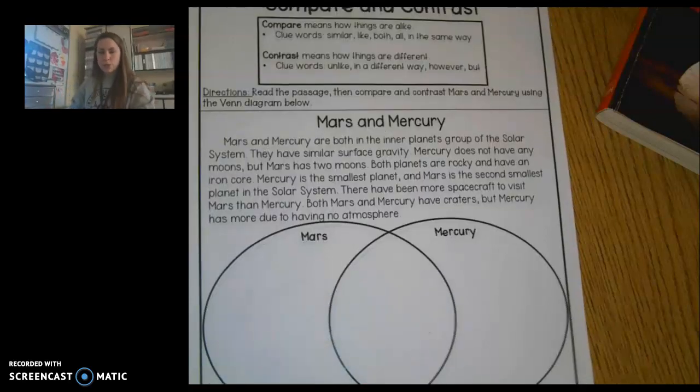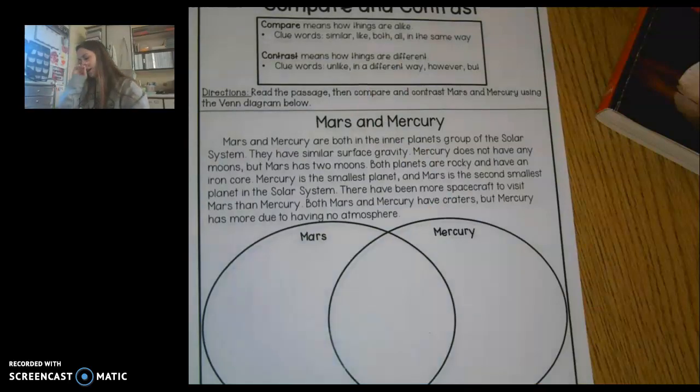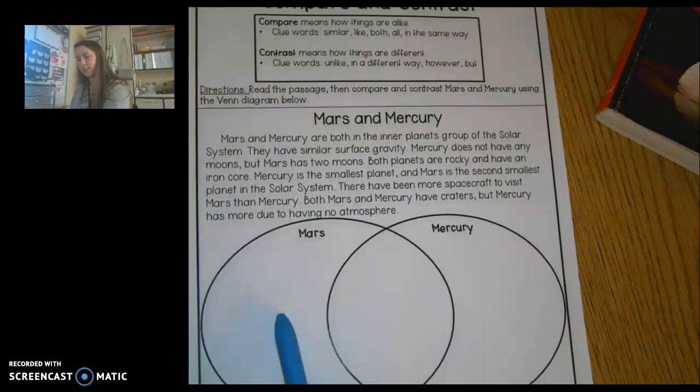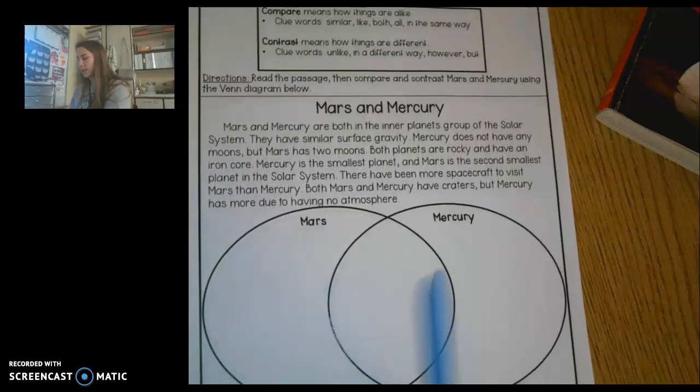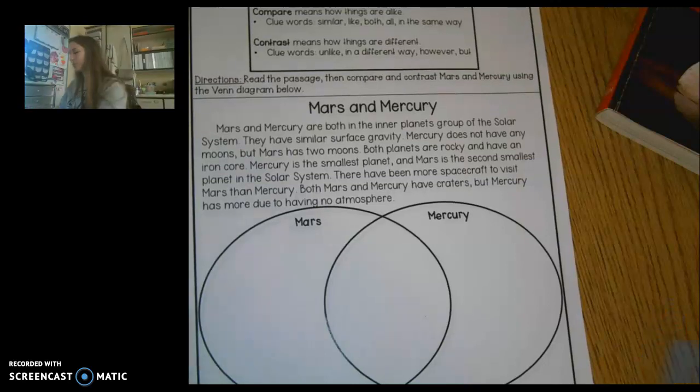As we read these passages, we are comparing and contrasting. When we compare, we talk about how things are the same, and when we contrast, we talk about how they are different. So over here, after I read this passage, you would put things that are only about Mars, things that are about both, and then things that are only about Mercury.